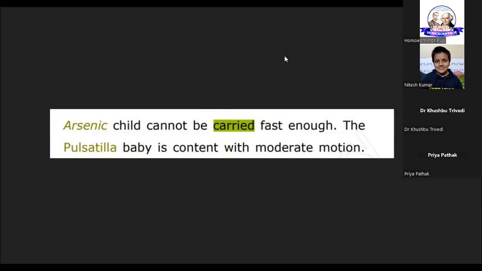This kind of blind belief is basically dividing homeopathy and homeopaths, right? So don't go after such unnecessary metaphorical meanings. There are some rubrics where a metaphorical meaning has to be applied, but unconditionally applying metaphorical meaning to all rubrics doesn't make sense at all.